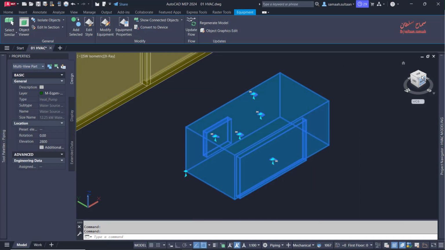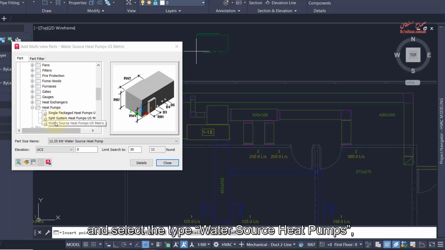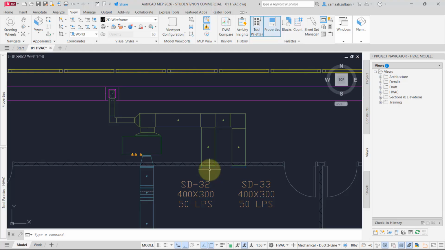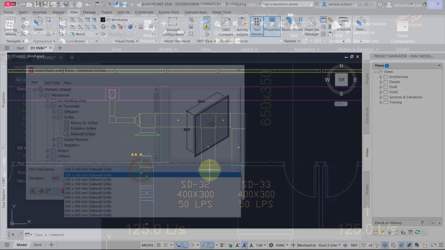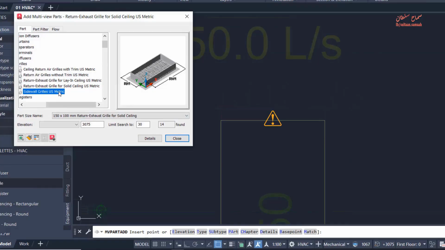We learned in this section: insert water source heat pump from HVAC tool palette, set its elevation and position to match the draft drawing, adding supply and return air grills, adjusting elevation and rotation, and resolving duct connection errors.